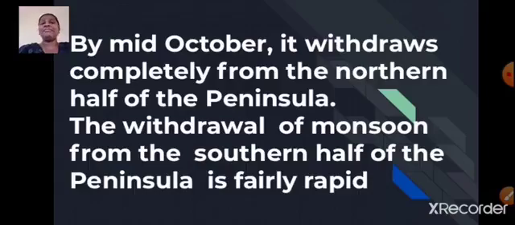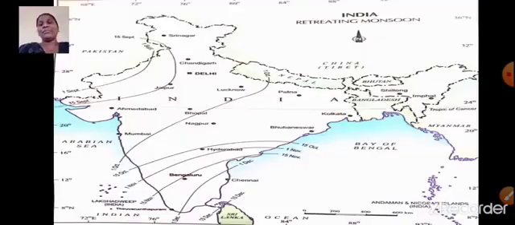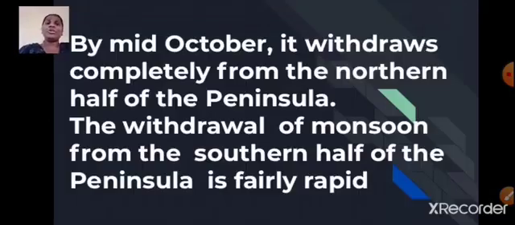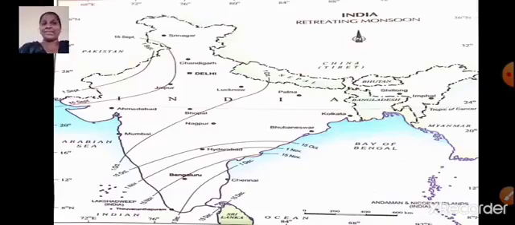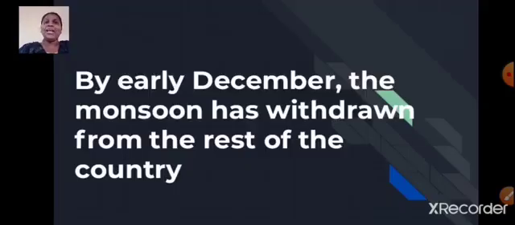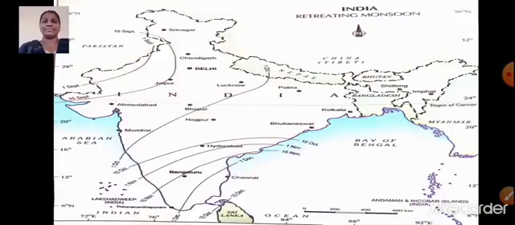By mid-October, it withdraws completely from the northern half of the peninsula. So by mid-October, what happens? The monsoon withdraws completely from the northern half of the peninsula. The withdrawal of monsoon from the southern half of the peninsula is fairly rapid. Now what does it mean? It is quite quick. Students, by early December, the monsoon has withdrawn from the rest of the country.